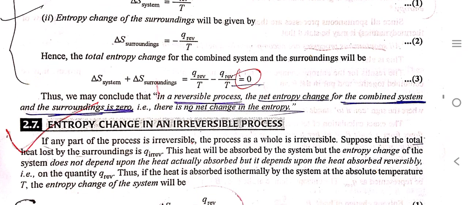So the total entropy change will be equal to delta S of system plus delta S of surroundings, which will be equal to Q reversible upon T minus Q reversible upon T.